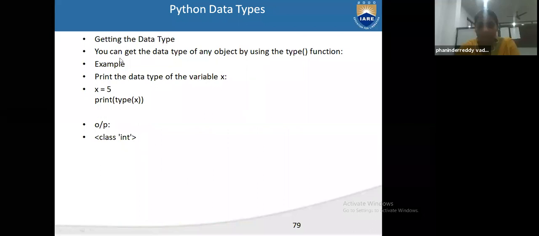So, getting the data type: how will we get the data type? You can get the data type of any object by using the type function. For example, if you give x is 5, what is it? Integer. Print type of x. What is the output? Class int. It is coming under class int.